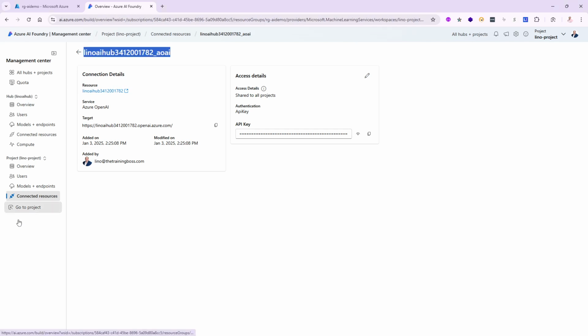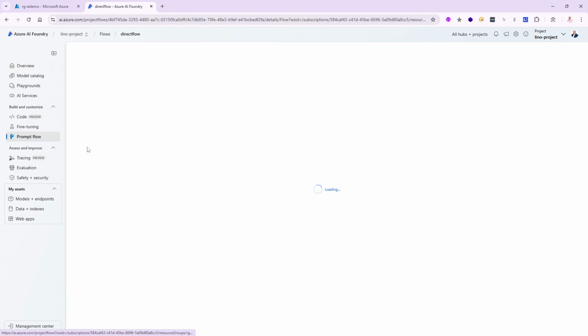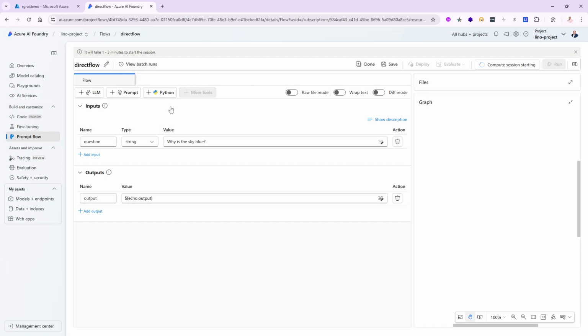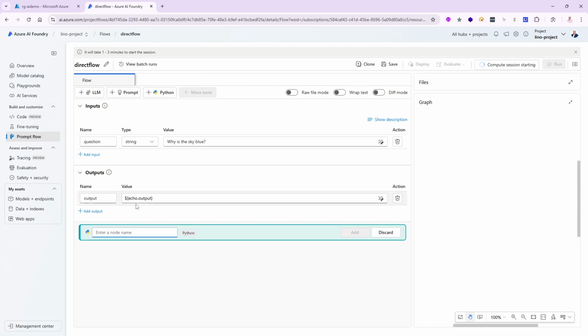Let's go back to our project and we'll go to prompt flow, and we will go to the prompt flow we just created. And now I'm going to go to Python. First of all, let me go ahead and start a compute session. While we're working, this might take a minute or two to start a compute session for us to be able to use it. So let me click on Python, and we'll call this one direct LLM. Alrighty, and we'll say add.